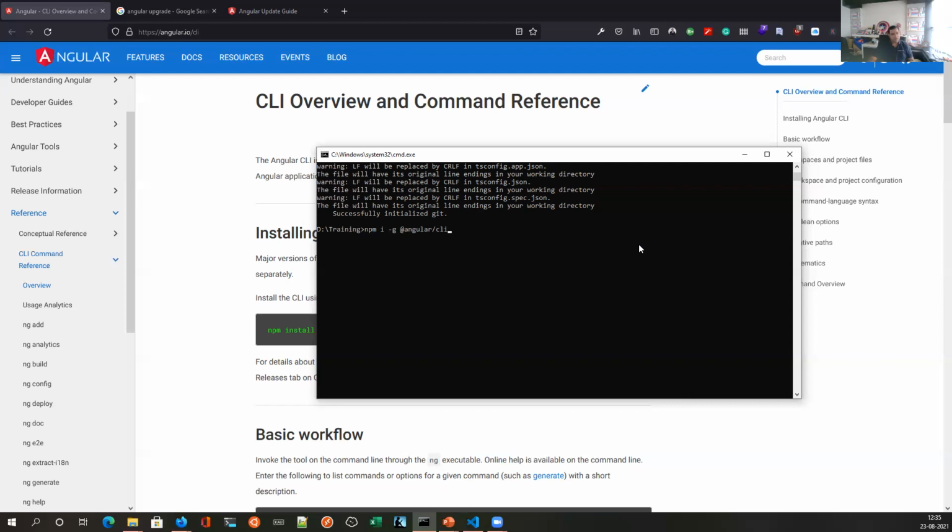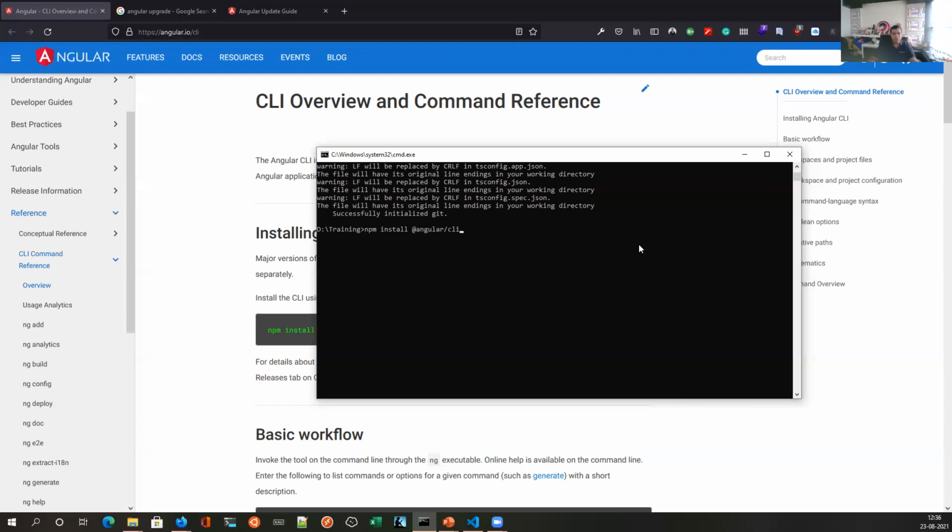So this is the common command that you will use. npm install is the longer version. This is how you would write your command typically when you want to install a new package, any third-party library.